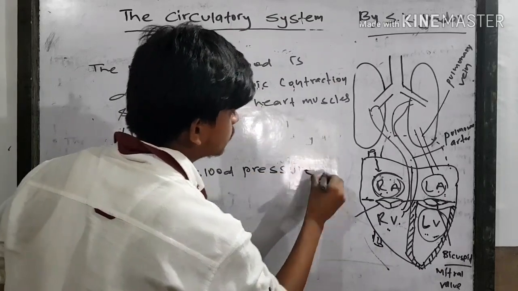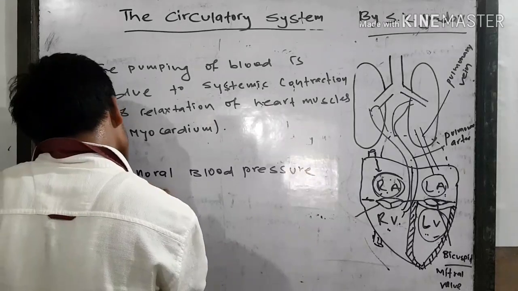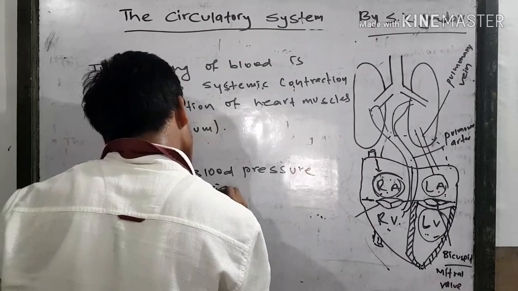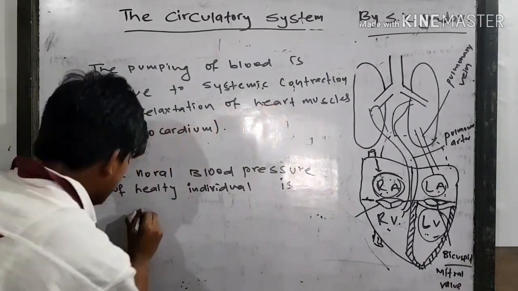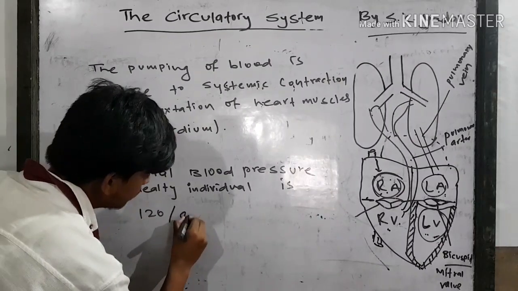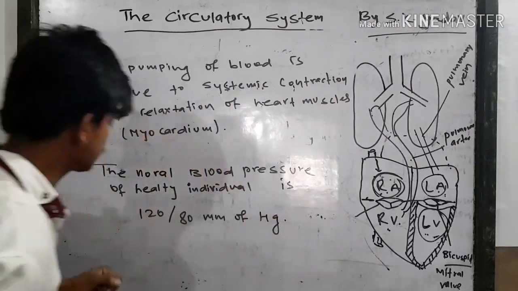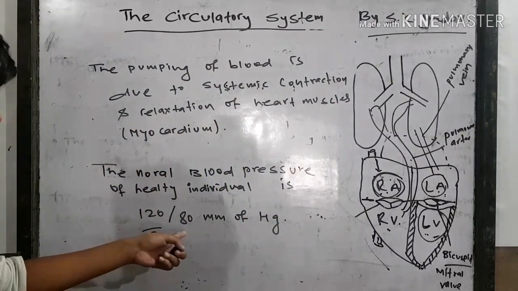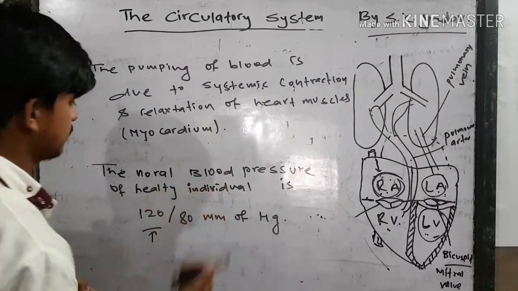The normal blood pressure of a healthy individual is 120 by 80 mm of Hg. So here 120 is systolic and this is diastolic. So this is systolic and this is diastolic blood pressure.